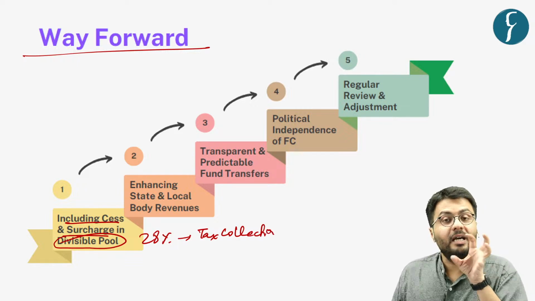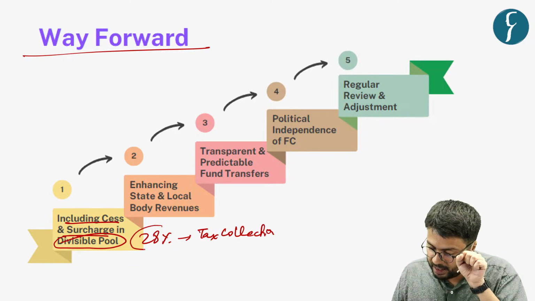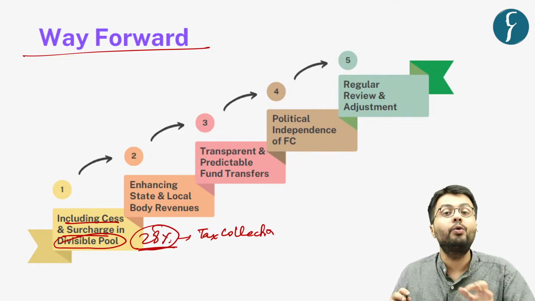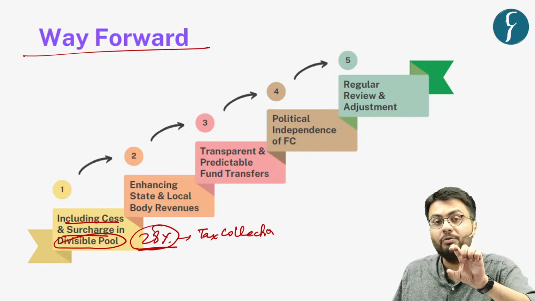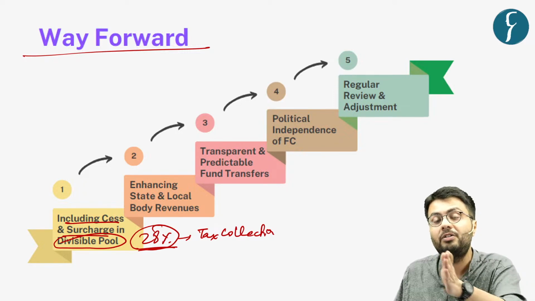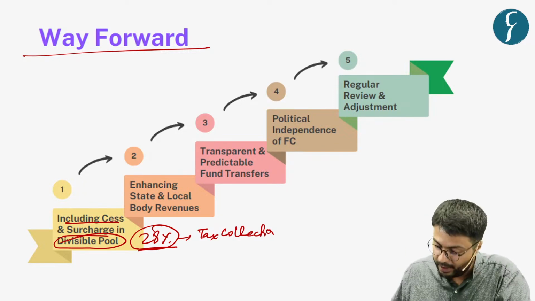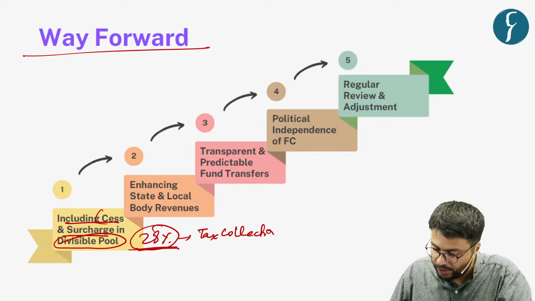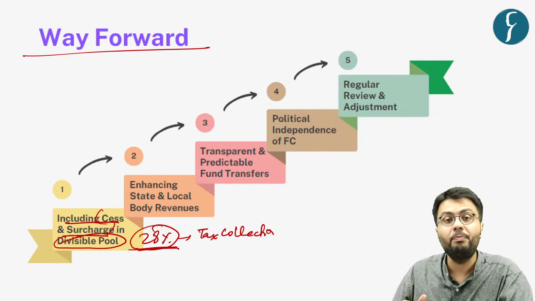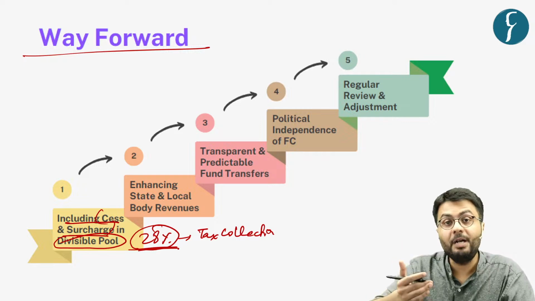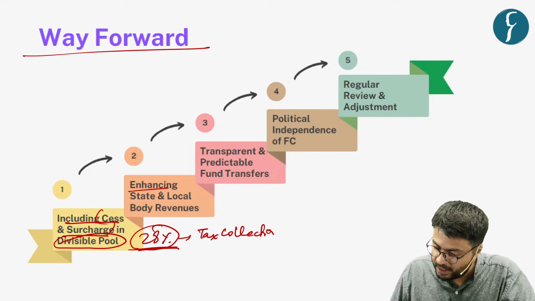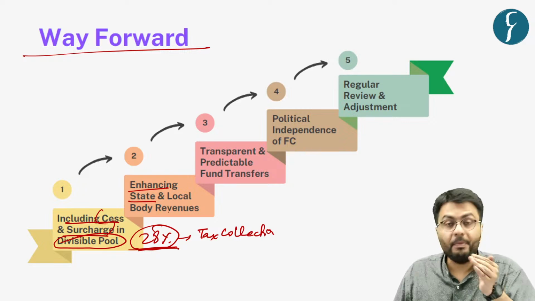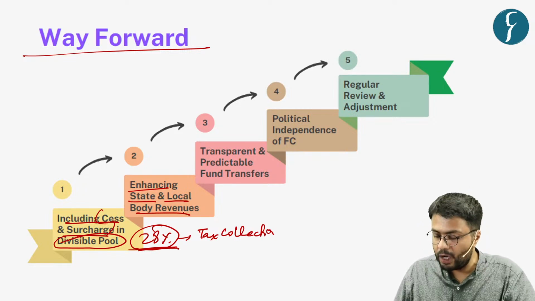So by the current standards, you can understand that this 28% of total tax collected is not shareable with states, thereby reducing the total amount of money which the states will get. Hence, by including the proceeds of cess and surcharge in the divisible pool, we will provide more and more funds to the state government.